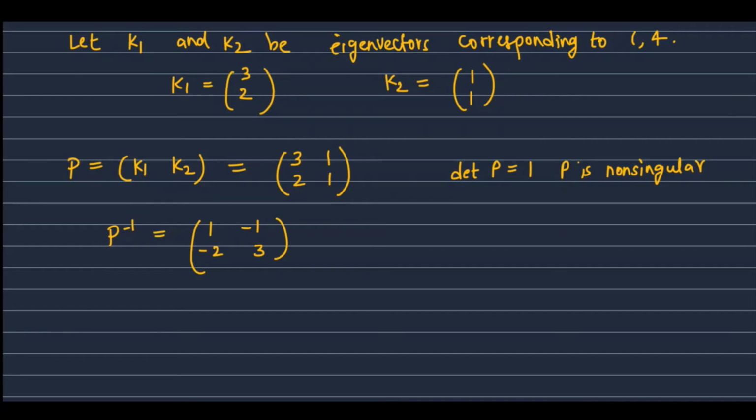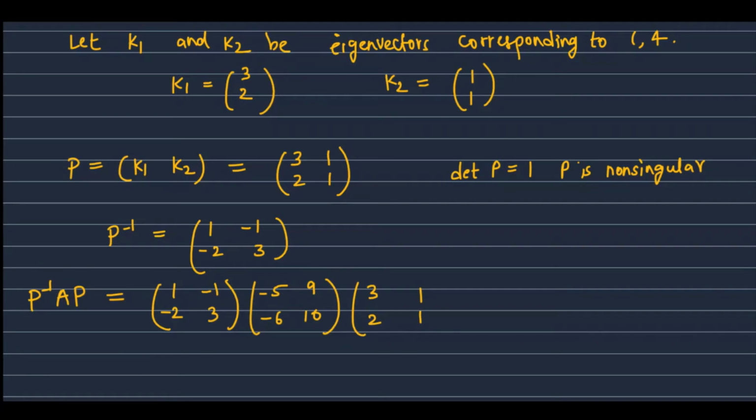Now we check P inverse A P. Matrix A given in the problem is [-5, 9; -6, 10], and P is [3, 1; 2, 1]. When we do the usual matrix multiplication, we get [1, 0; 0, 4].